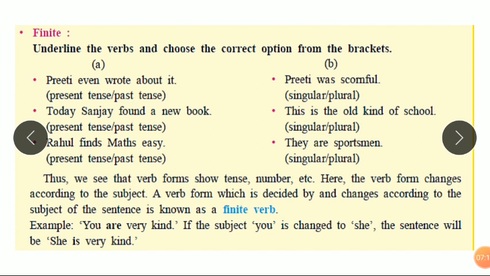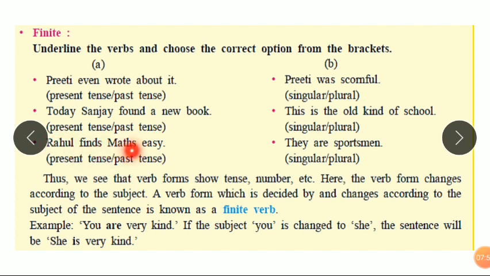Then, they are sportsmen. For they we use are. For he we use is. For I we use am. Our verbs change with the pronoun. Then here we can see that Preeti even wrote about it. Wrote gives us a simple past tense. Our main verb changes with the tense forms, or sometimes with a noun.